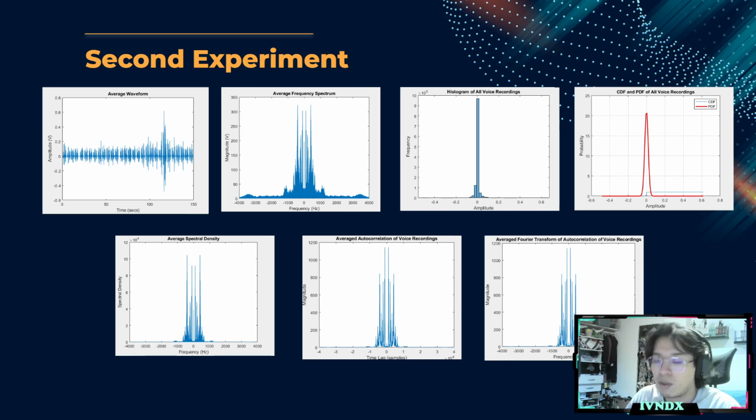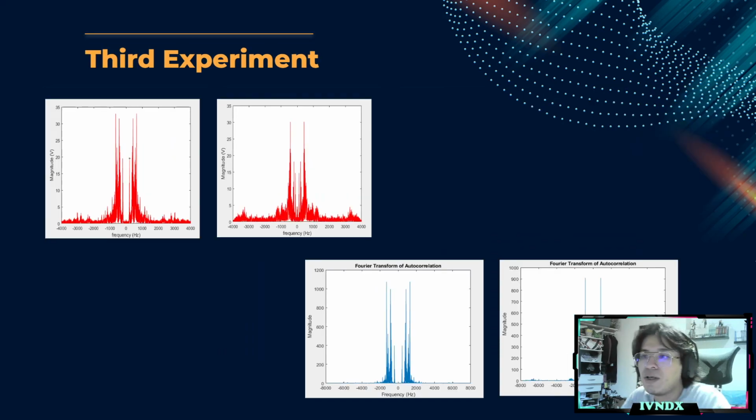And when we go to the third experiment, in this case, I'm going to compare the single recording of mine to a woman's. So on the left we have the woman's, and on the right we have mine. We can clearly see that it's much denser in the lower frequencies. However, when we go higher up, we can see not much difference. When we talk about lower frequencies, which usually mean deeper voices, you can clearly see a difference. And this is shown also in the Fourier transform, which I believe, apart from the frequency, is one of the biggest comparative points for the experiment.